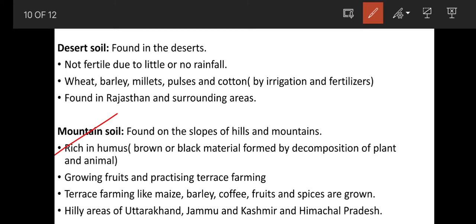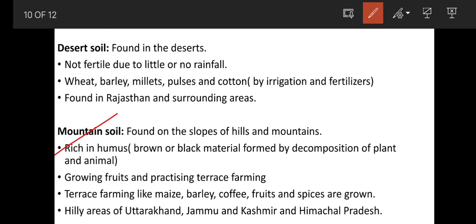Mountain soil is rich in humus. What do you mean by humus? Brown or black material formed by decomposition of plant and animal remains. Means when, in mountain soil, on the slopes of hills and mountains, plant and animal remains are buried under the soil, what happens? When they decompose, they change into brown or black material, which is known as humus.